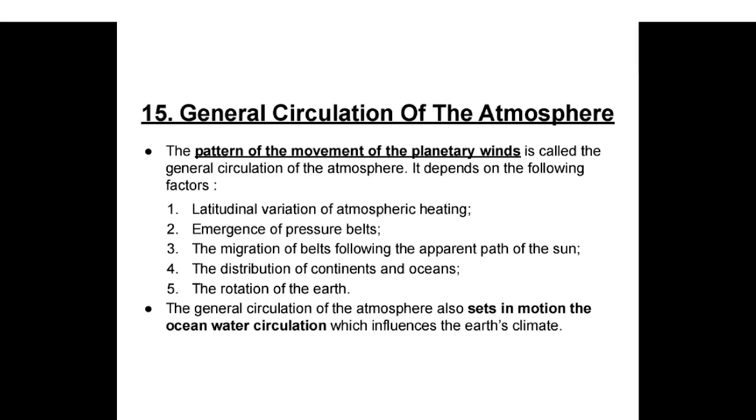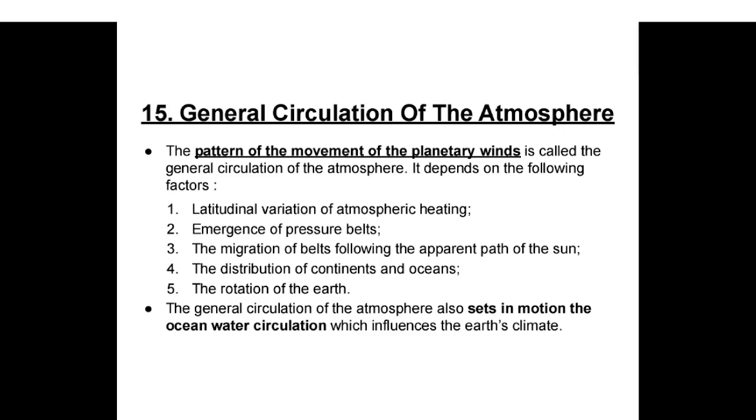General circulation of the atmosphere. The pattern of the movement of the planetary winds is called the general circulation of the atmosphere. It depends on the following factors: latitudinal variation of atmospheric heating, emergence of pressure belts, migration of belts following the apparent path of the sun, the distribution of continents and oceans, and rotation of the earth.